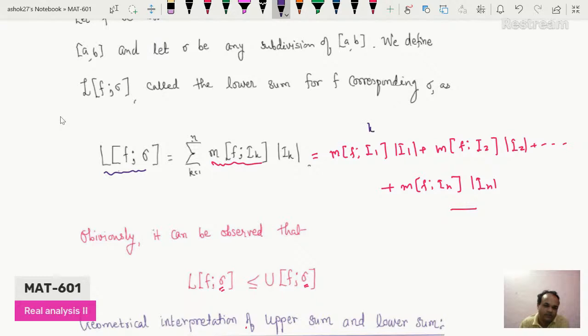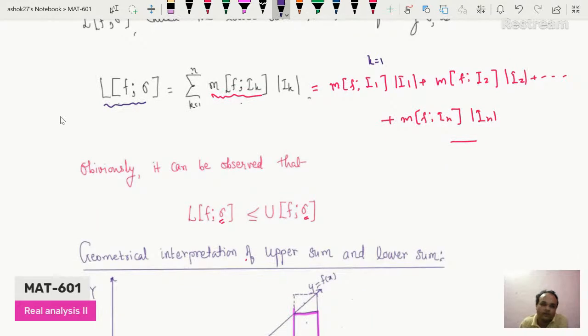If you take k equal to 1, you will get the first term in the summation. It will be the minimum of f on I1 into the length of I1, plus the minimum of f on I2 into the length of I2, plus, and it goes to n. So what is the last term? The minimum of f on In into the length of In.